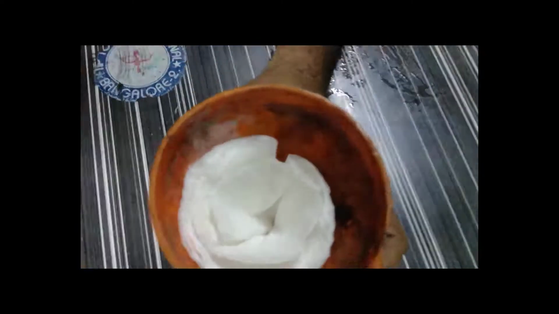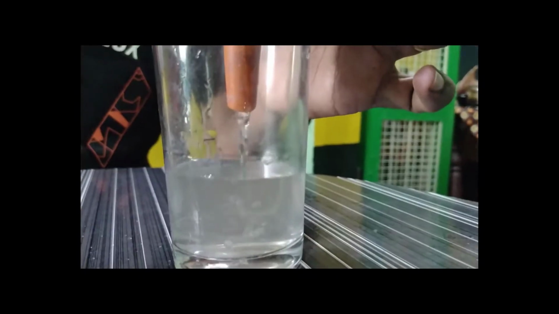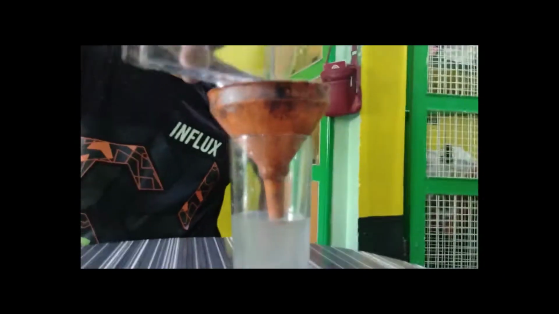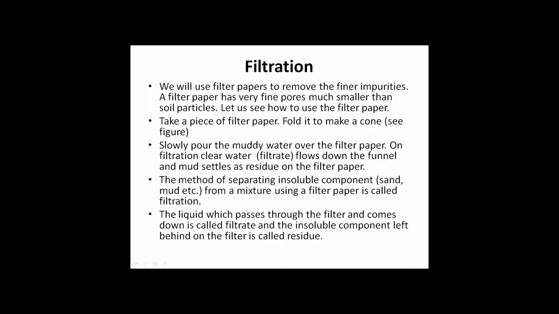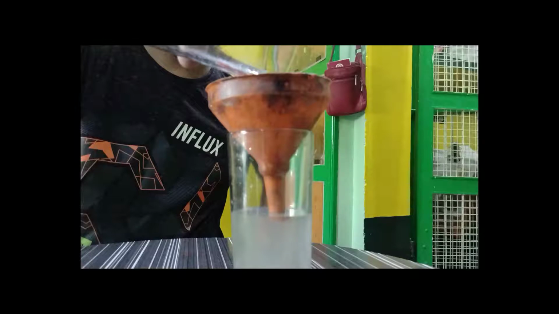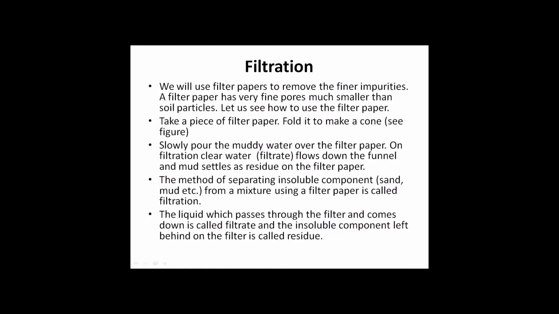Slowly pour the muddy water over the filter paper. On filtration, clean water filtrate flows down the funnel and mud settles as residue on the filter paper. The method of separating insoluble components, that is sand, mud, etc., from a mixture using a filter paper is called filtration. The liquid which passes through the filter and comes down is called filtrate, and the insoluble component left behind on the filter is called residue.